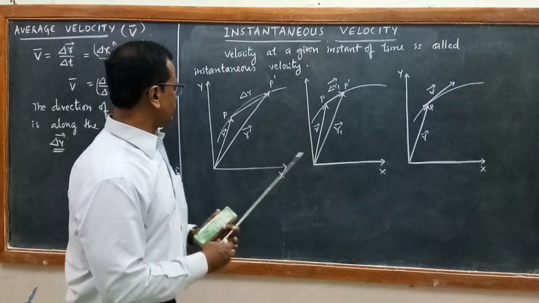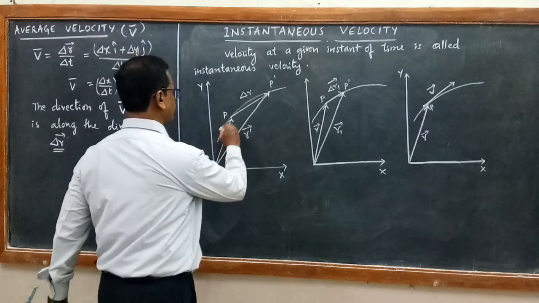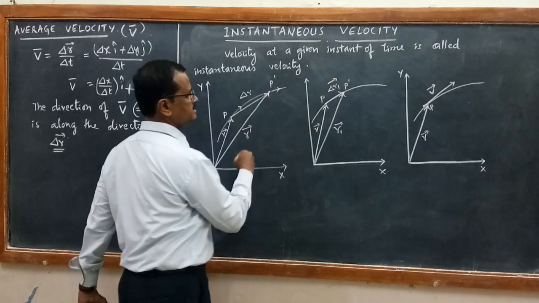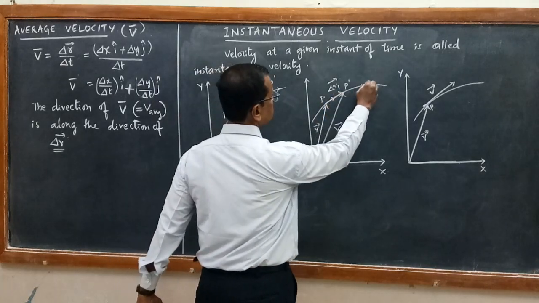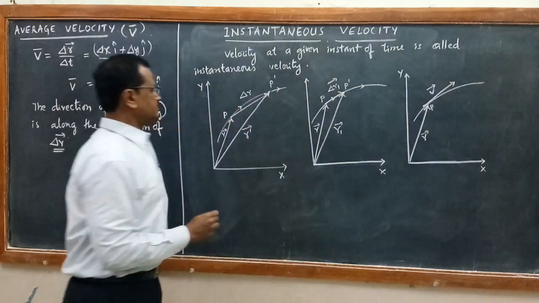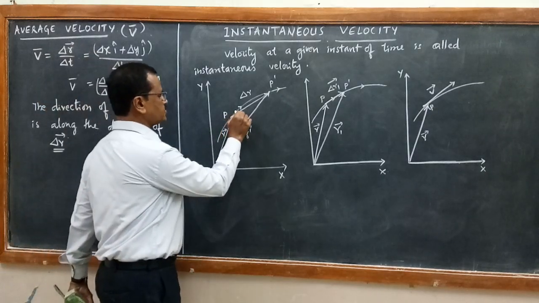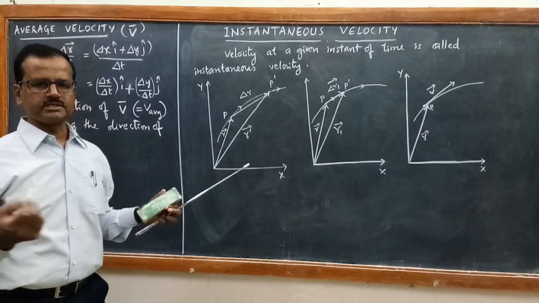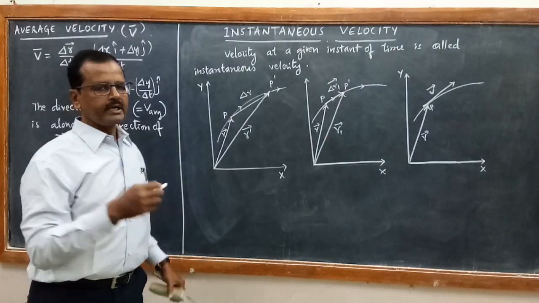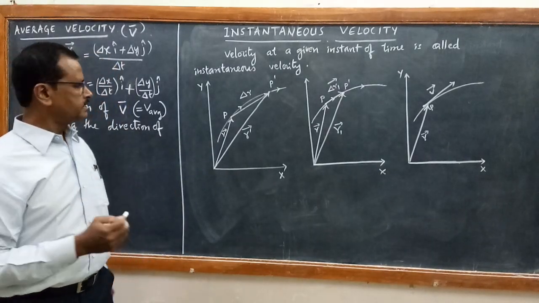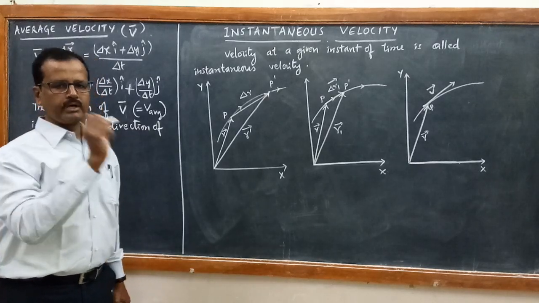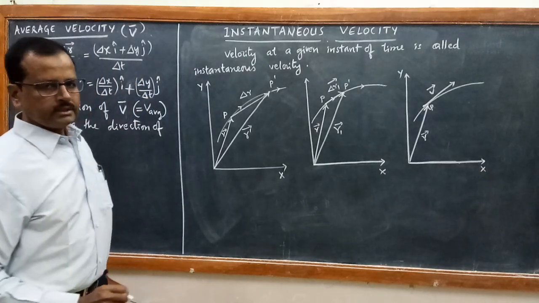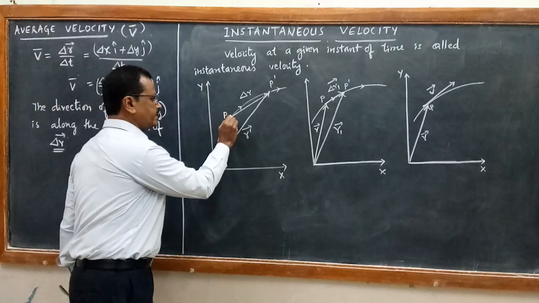Then if you look at the path, suppose this is the path of the particle, that is a curved path. At different positions of this path, the particle has different velocities. At every point it may have a different velocity. It has got magnitude as well as direction. Let me find out the instantaneous velocity at point P.